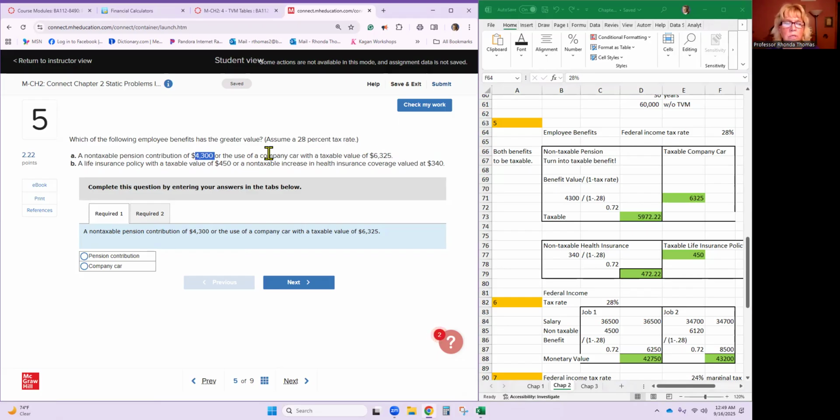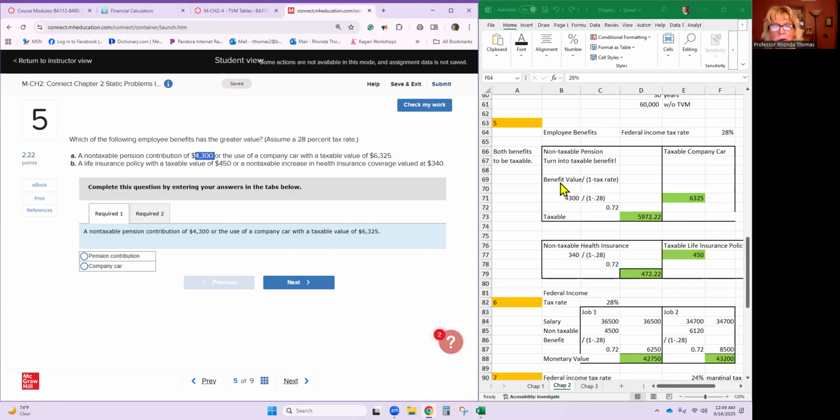What we need to do is convert the non-taxable amount to a taxable amount. That would be the best thing to do. So we're going to leave the taxable company car alone of 6,325.